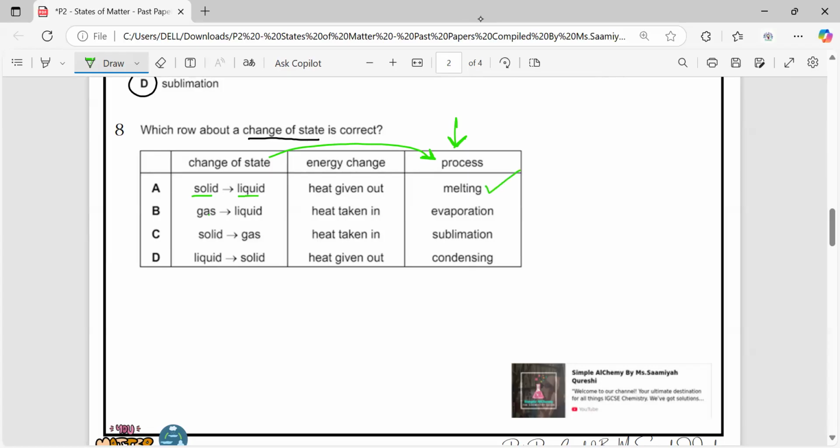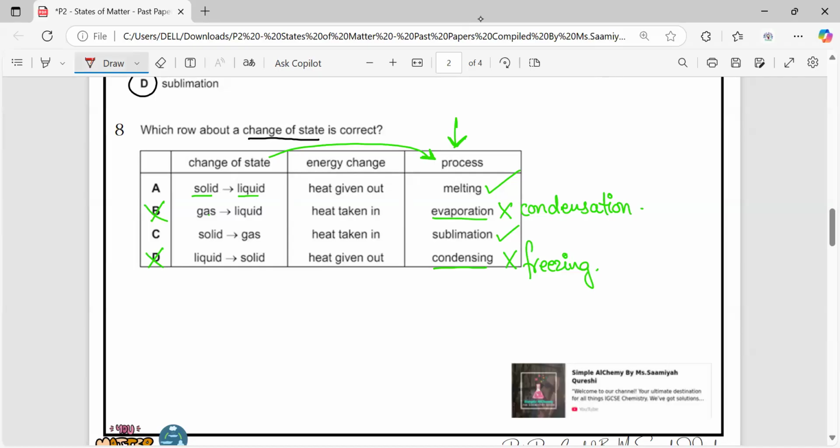Gas to liquid. Gas turning into liquid. Is it called evaporation? No, it is called condensation. When the gas changes into liquid, it's called condensation. So option B is not correct. Solid changing into a gas, sublimation. Yes. Liquid to solid, condensing? No. What is it called? Yes, you are right. This is called freezing. Liquid to solid is called freezing. So D is also not correct. The answer will be from A or C.